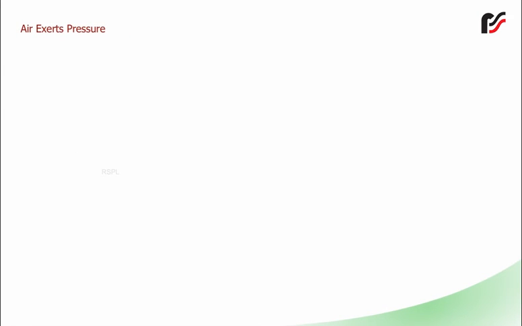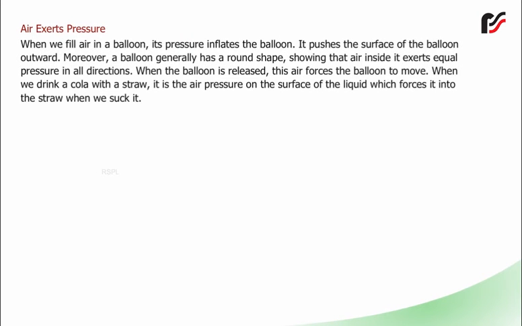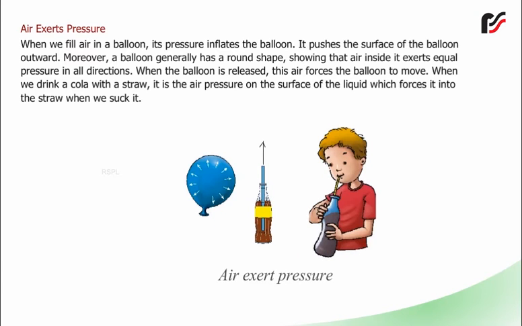Air exerts pressure. When we fill air in a balloon, its pressure inflates the balloon. It pushes the surface of the balloon outward. Moreover, a balloon generally has a round shape, showing that air inside it exerts equal pressure in all directions. When the balloon is released, this air forces the balloon to move. When we drink a cola with a straw, it is the air pressure on the surface of the liquid which forces it into the straw when we suck it.